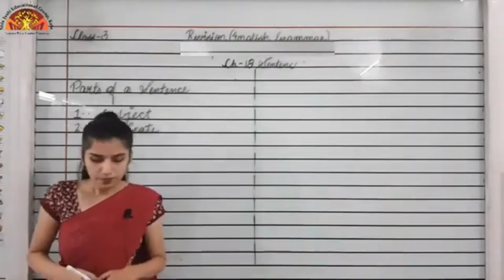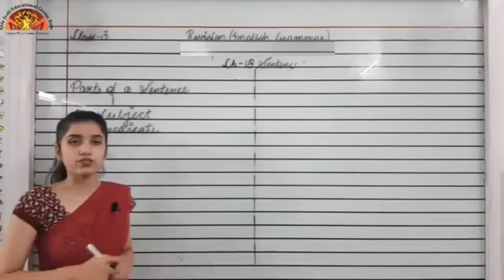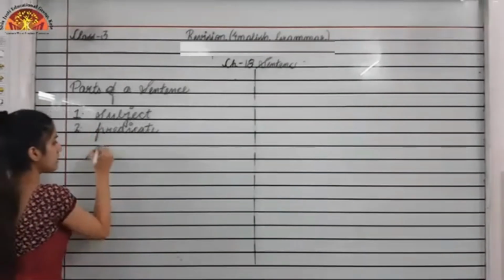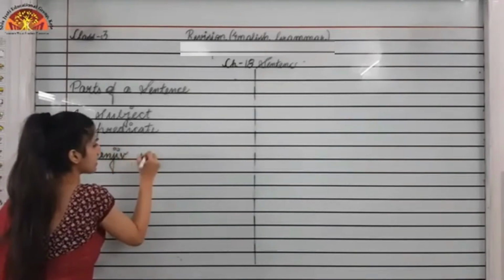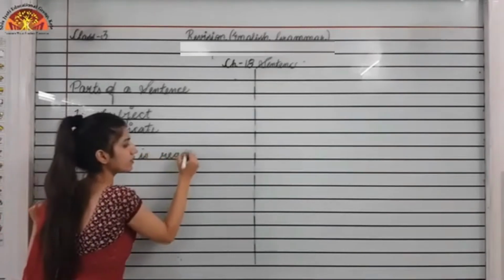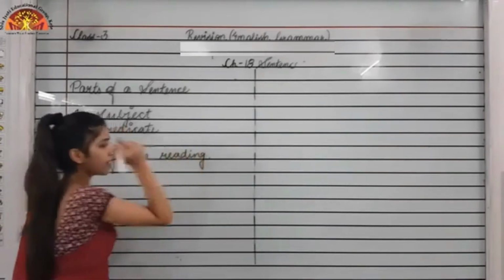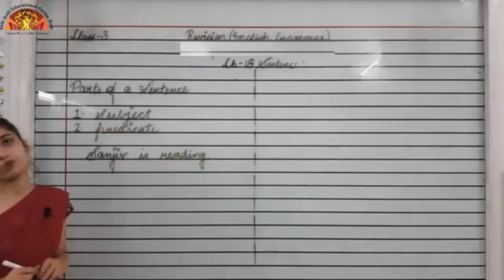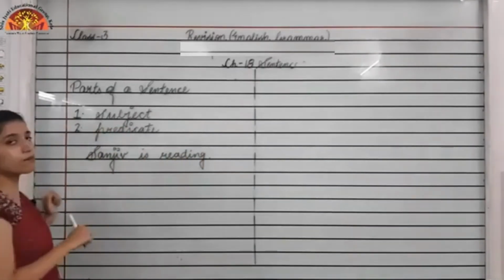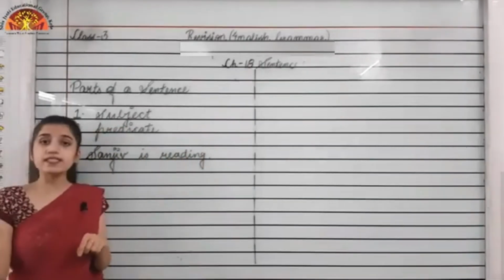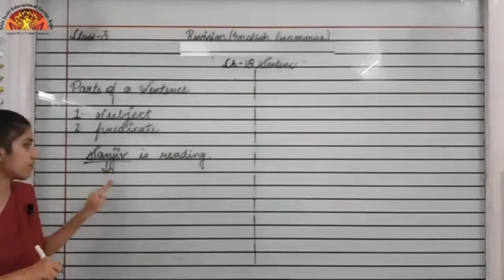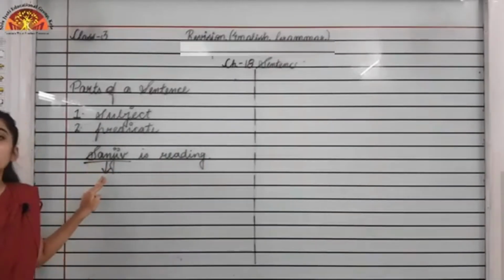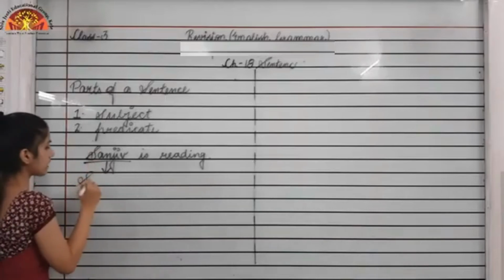Now you can see a statement which is written, Sanjeev is reading. Here what is the subject? The naming part, or what is the sentence about? Sanjeev. So Sanjeev is the subject in the sentence.